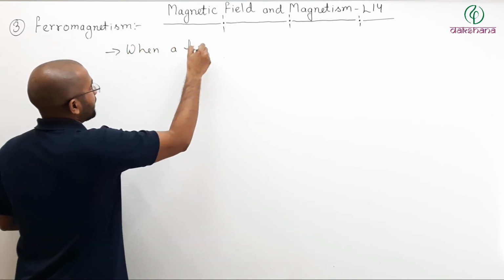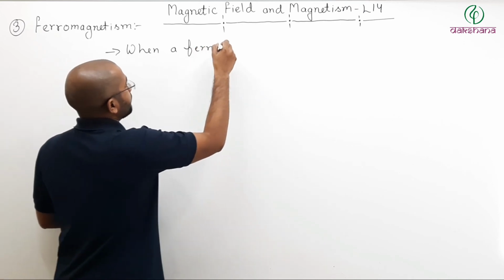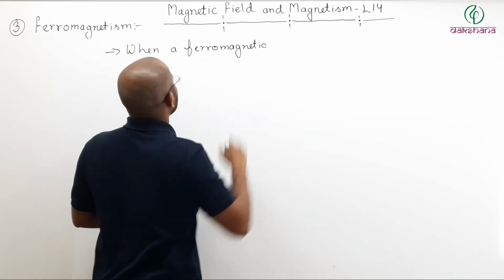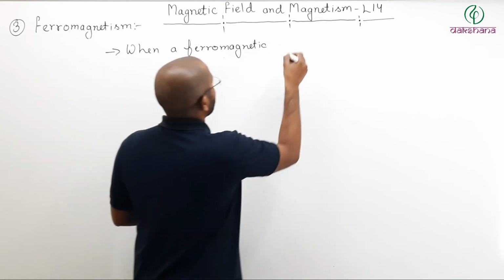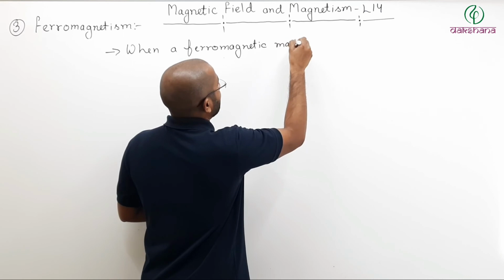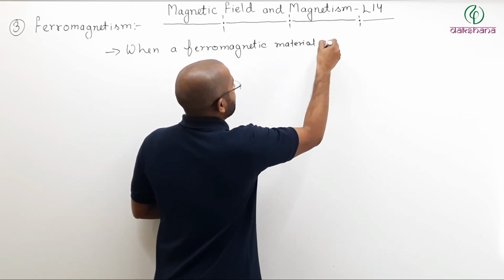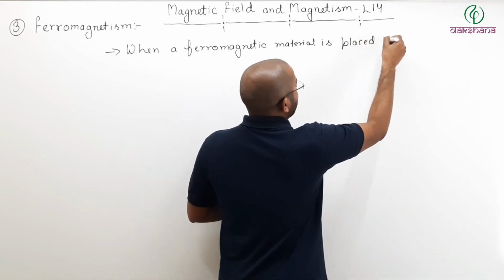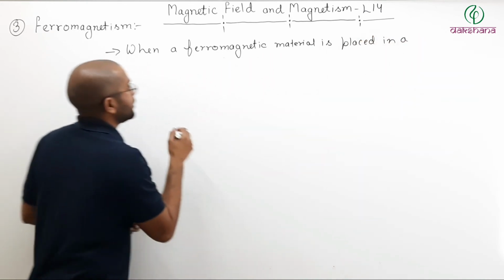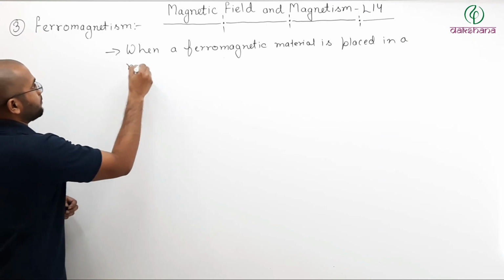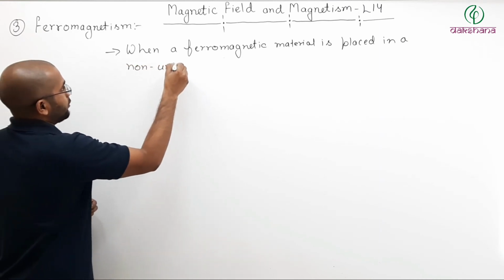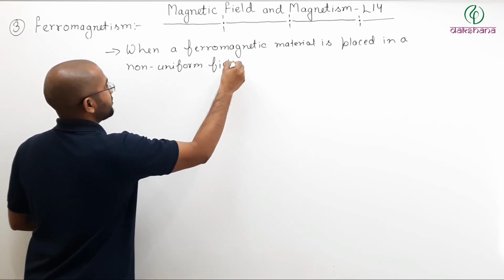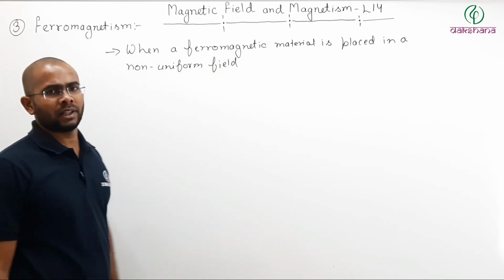When a ferromagnetic material is placed in a non-uniform field, meaning at some regions the field is strong, in other regions the field is weak.